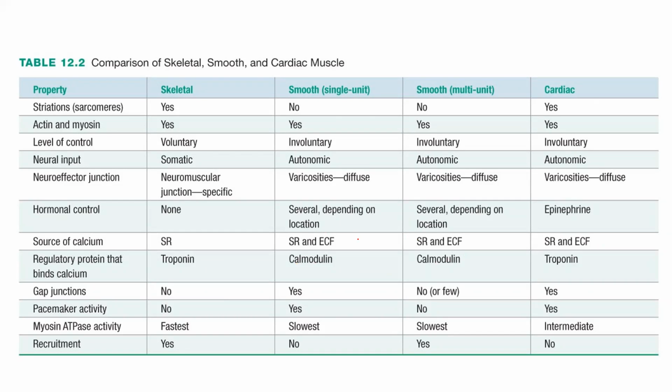For cardiac and smooth muscle, it's also bringing calcium from the extracellular fluid environment. Which of these muscles have gap junctions? Which of these muscles have pacemaker potential? Which of these muscles can exhibit recruitment, right? Only skeletal muscle and single unit, multi-unit smooth muscle can exhibit recruitment. So it's really important for you to have all of these different features down which distinguish between these different types of muscle.